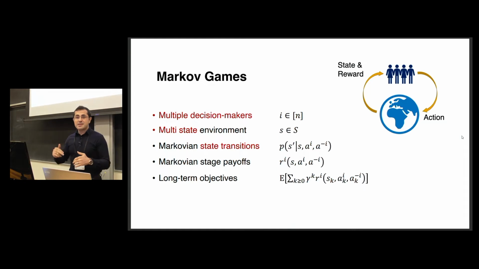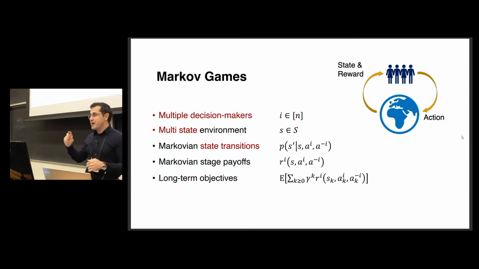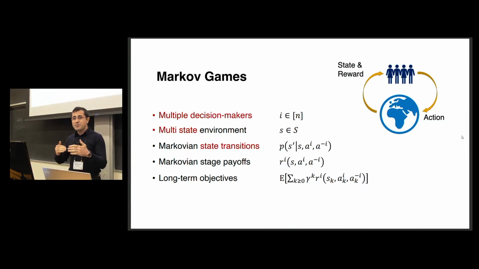We have a multi-state environment, and the state will be denoted by s. The state of the environment will change depending on the current state and the current action profile of players. Right? It will depend on everyone's action. And that will depend on the state transition probability function. On the other hand, players will also collect some reward from the environment, and that reward will also depend on the current state and current action profile. And their individual objective is to maximize the discounted sum of the rewards collected over an infinite horizon. Right?